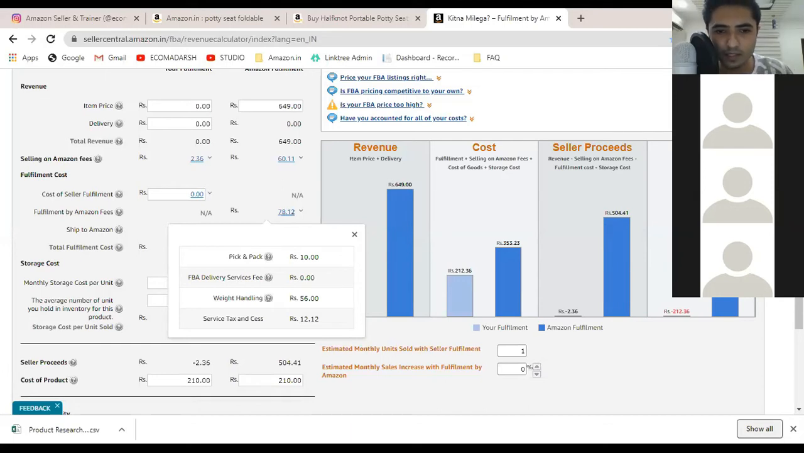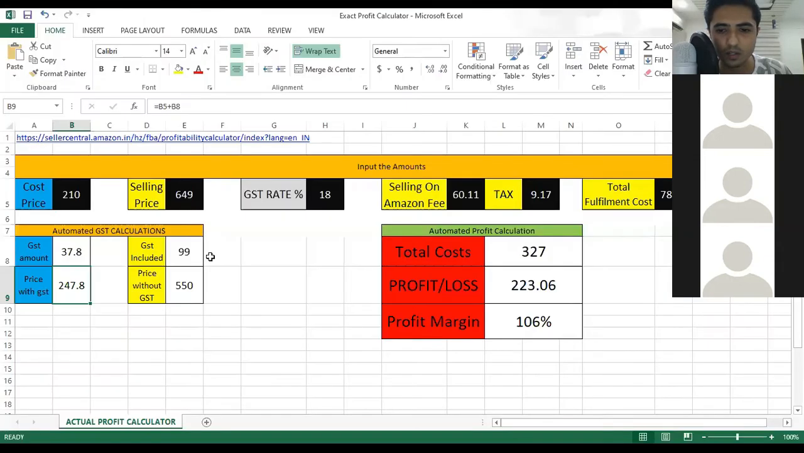Okay, I think Excel is not visible. Okay, is it visible right now, guys? I'm sorry, is it visible right now? Okay, I'm so sorry guys for that.